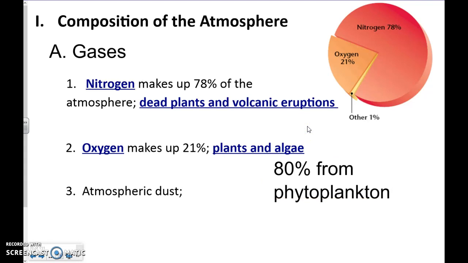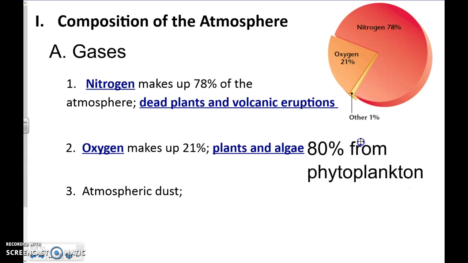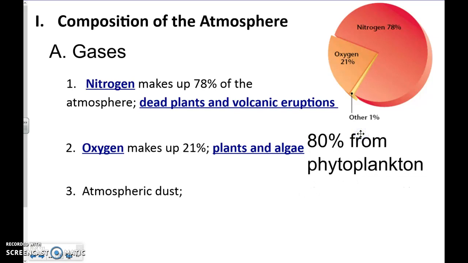Okay, so make sure you write that down somewhere. 80% of our oxygen comes from phytoplankton. Now, the funny thing is, you're not going to like this part, atmospheric dust makes up another portion of this. So what is atmospheric dust?